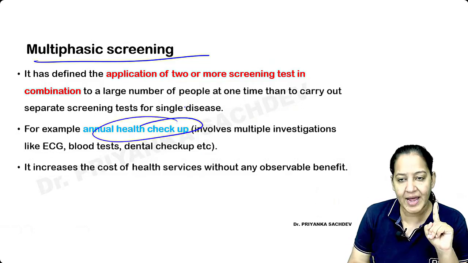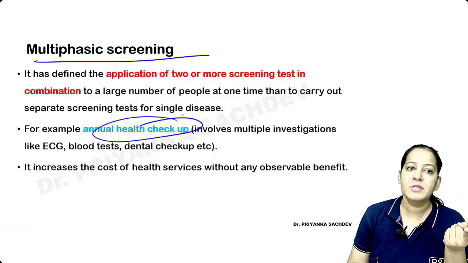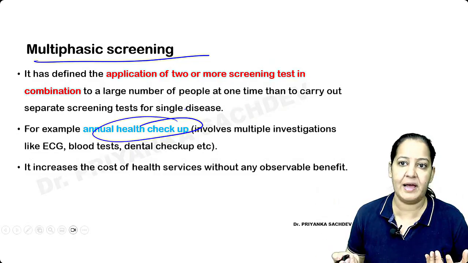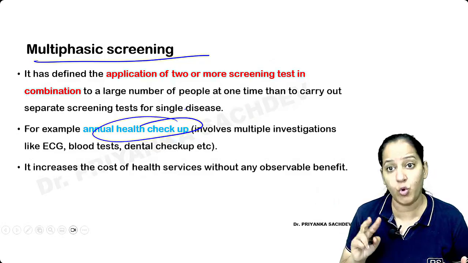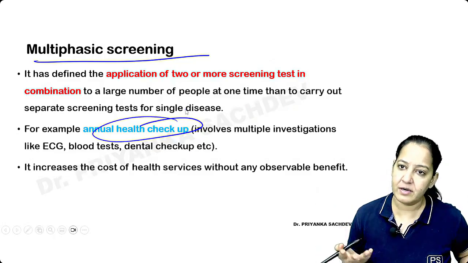Do you do your annual health checkup? In an annual health checkup, everyone should do that. All the blood tests are done. Although the person is healthy, we all do our annual health checkup, and our parents' annual health checkup once in a year or two, like every 2 years it should be done. So multiple screening tests are performed there.